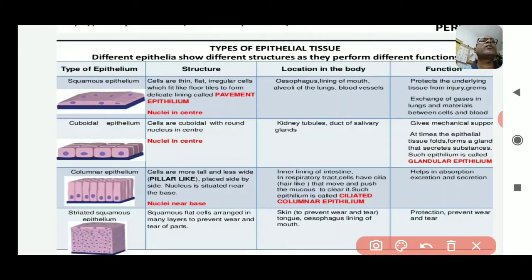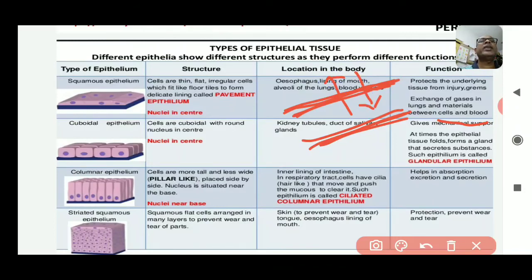The function of this squamous epithelium is to protect the underlying tissue from any type of injury. They also protect from external germs or pathogens, and they help in the exchange of gases in the case of lungs, as they are present in the alveoli, and in the exchange of materials between the cells and the blood, because they are present over the blood covering or blood epithelium.